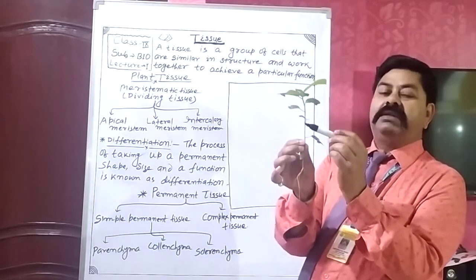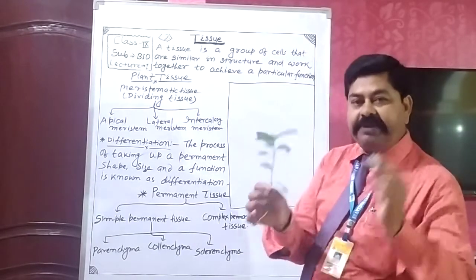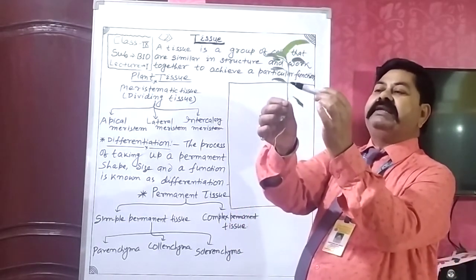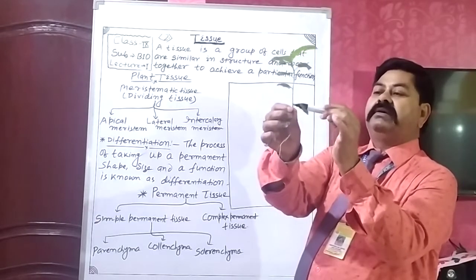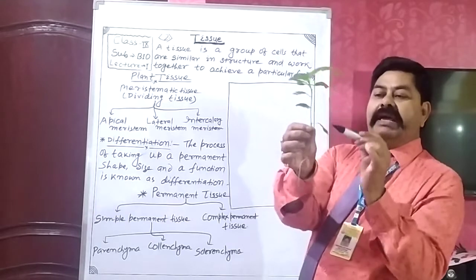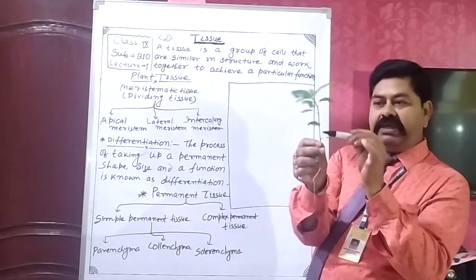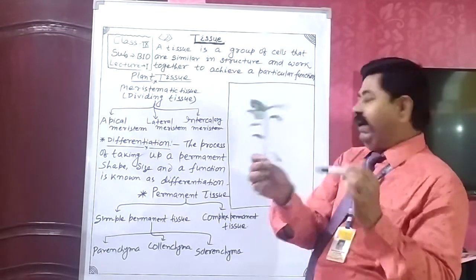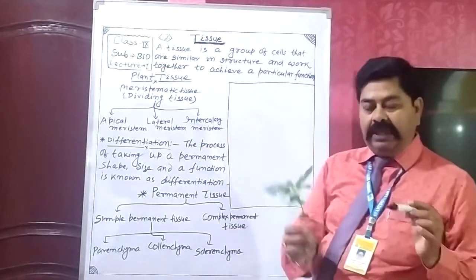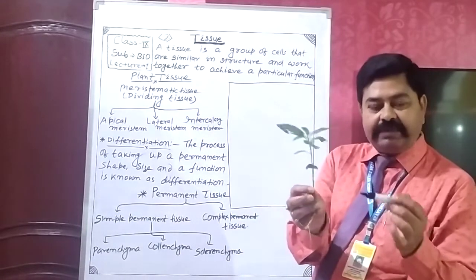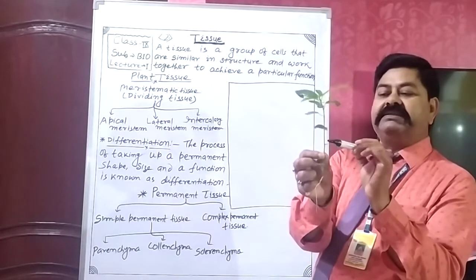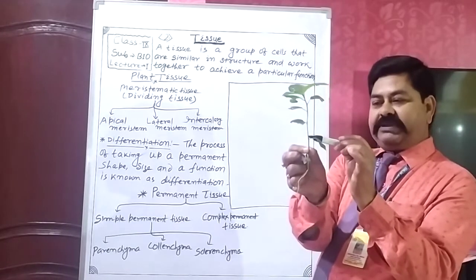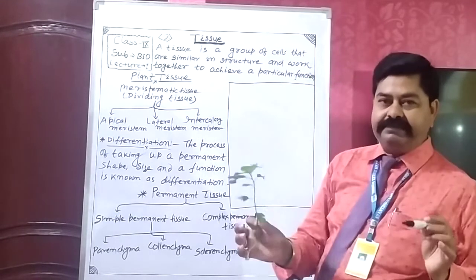In the base of the leaf, or in between the nodes, nodes are present in that region and this region. Nodes, and a space between the nodes is known as internode. This region is known as internode. Intercalary meristem is present on either side of the nodes. If this is the node region, then the position of intercalary meristem is the upper side and lower side, and the base of the leaf.